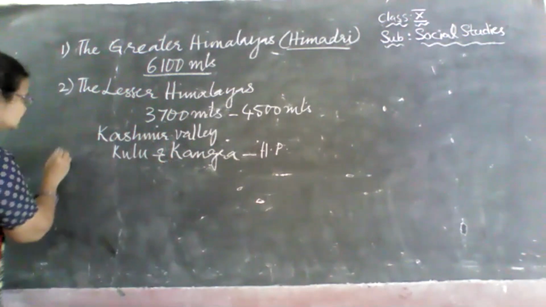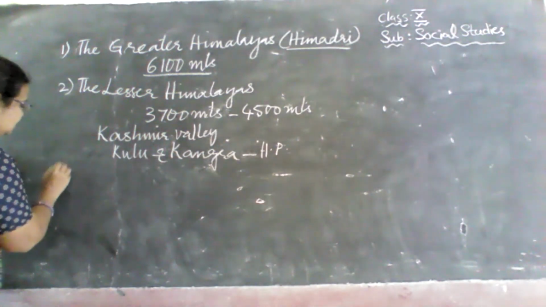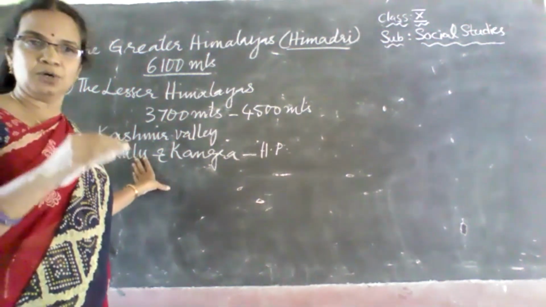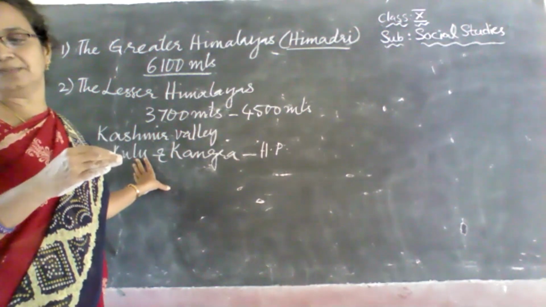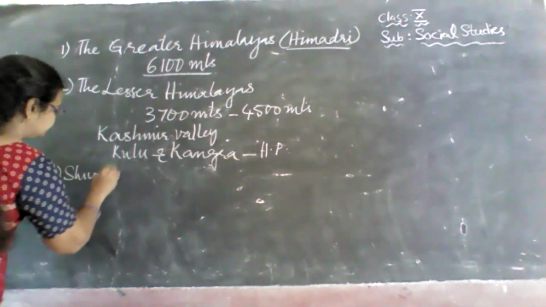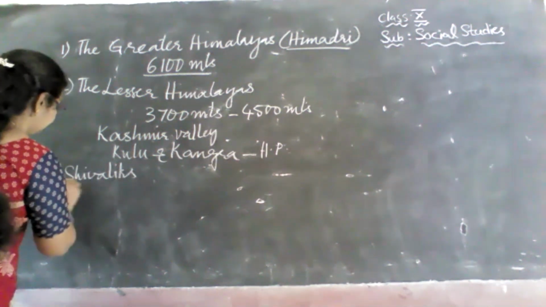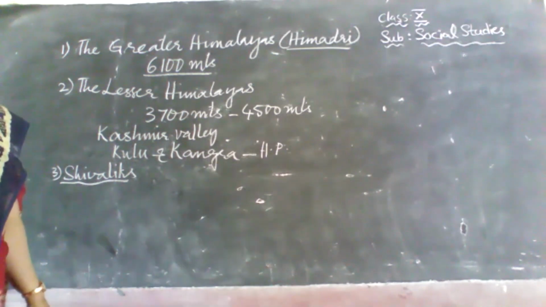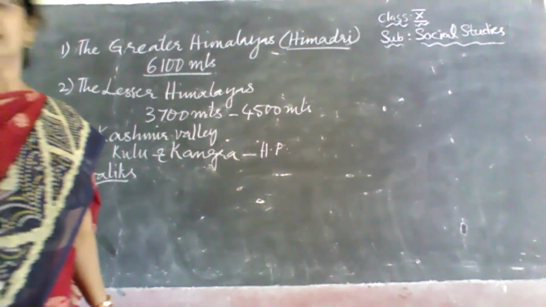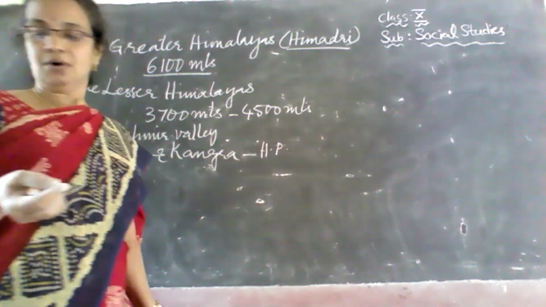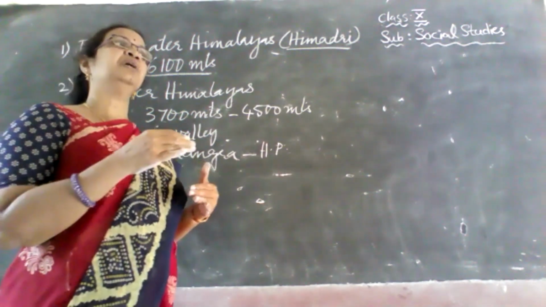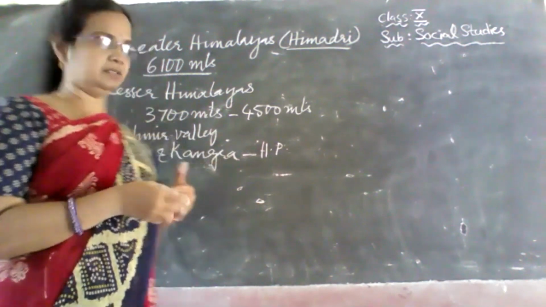And again, further south of this, we find the Shivaliks, which are called the lowest part of the Himalayas. And in these Shivaliks, the mean elevation of the peaks extends almost between 900 and 1100 meters.